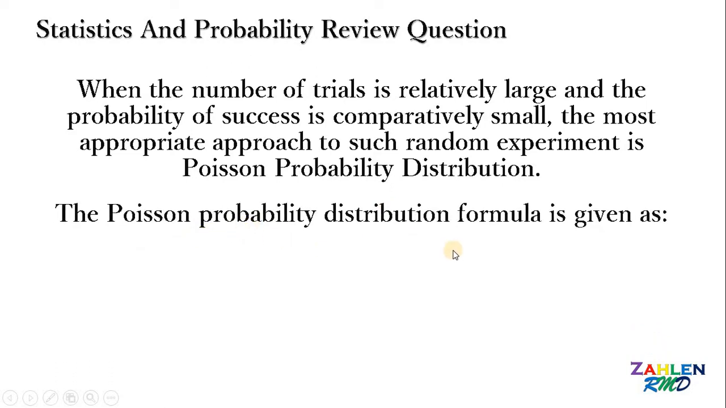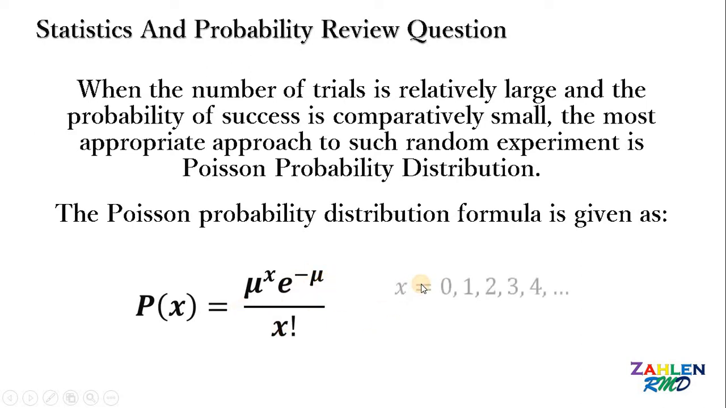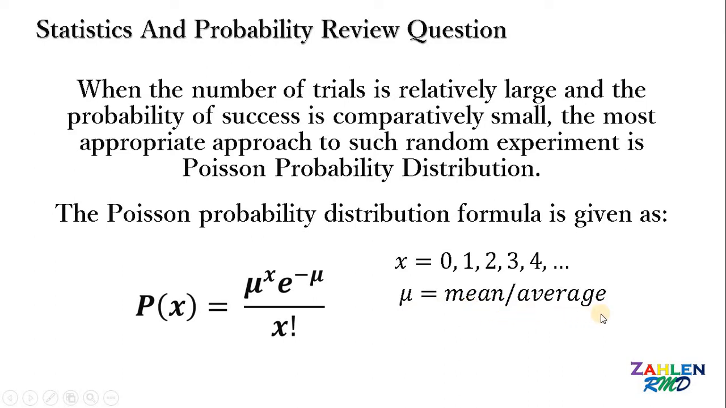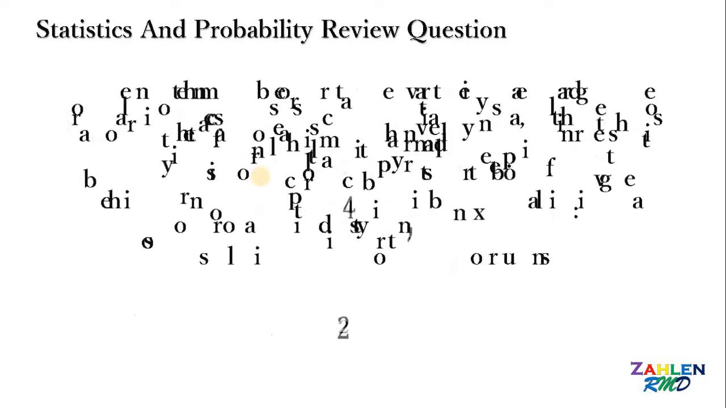And the Poisson probability distribution formula is given as P of x equals mu raised to x times e raised to negative mu all over x factorial. Now, what are those variables? X is the random variable, so x can be 0, 1, 2, 3, 4, 5, and so on and so forth. So those are whole numbers. Next, mu is the mean or the average. And e is 2.71828 and so on, also known as Euler's constant or Euler's number.